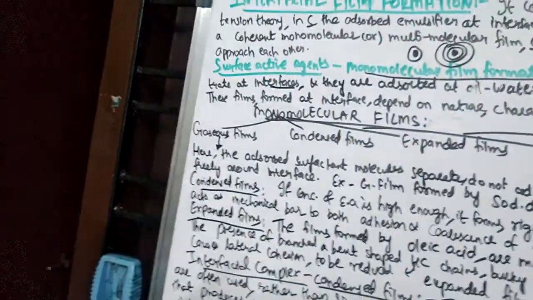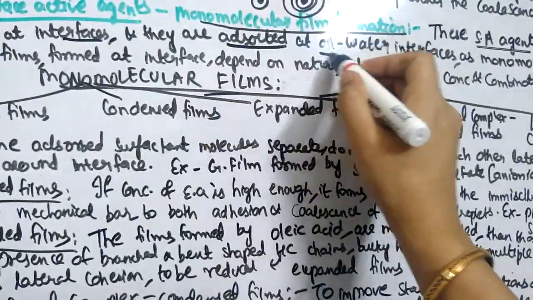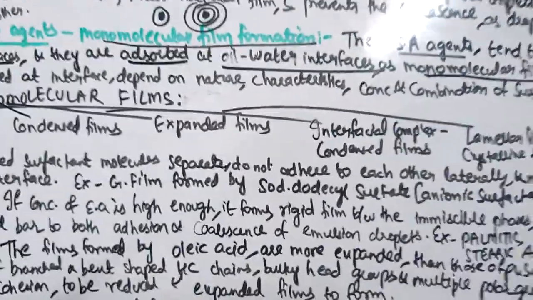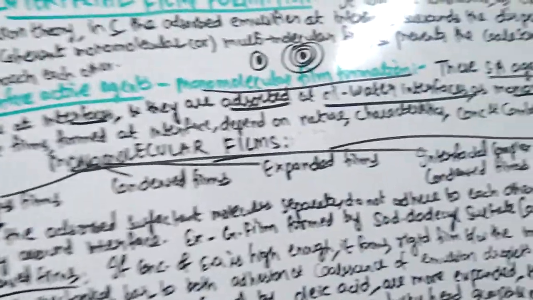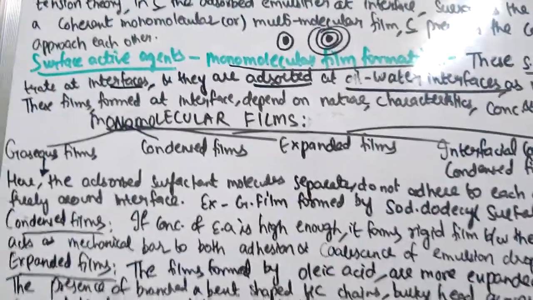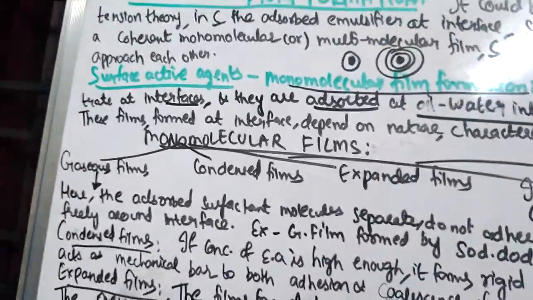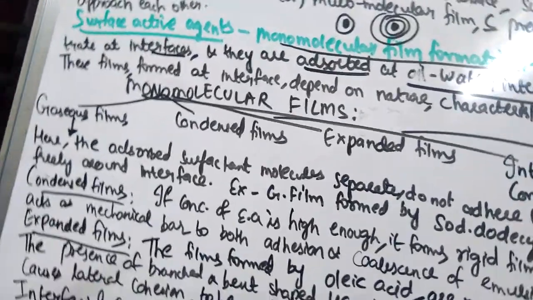That means they are more predominantly present at the interface, and they are adsorbed at oil water interfaces as monomolecular films. So when this film is formed at the interface, it prevents the coalescence of droplets, that means the joining together of two or more droplets.